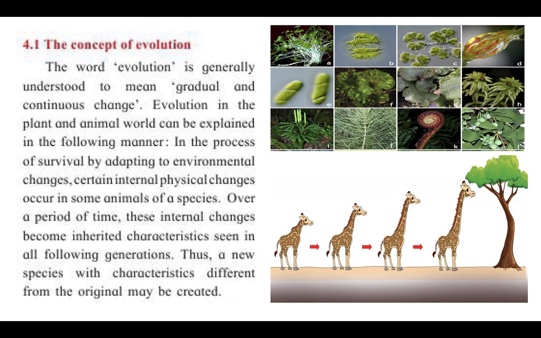Thus a new species with characteristics different from the original may be created. So now what we see and what the animal was 10,000 years ago would have been completely different. They are very, very different in the way that they look, the way that they do certain things. Their characteristics are very different. Characteristics meaning their qualities.